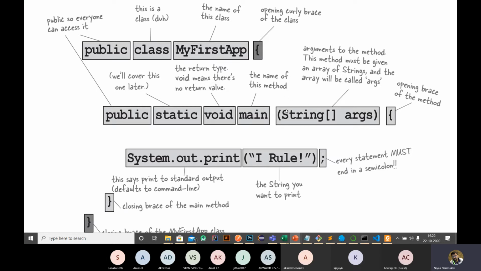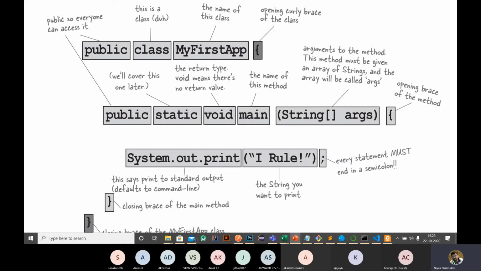Inside the main we have a String array of arguments. This is the main method inside our class MyFirstApp. Inside this main method we have a print statement, System.out.println, for printing. System.out.println is for standard output, just for printing. Whatever is inside the string will be printed as output.